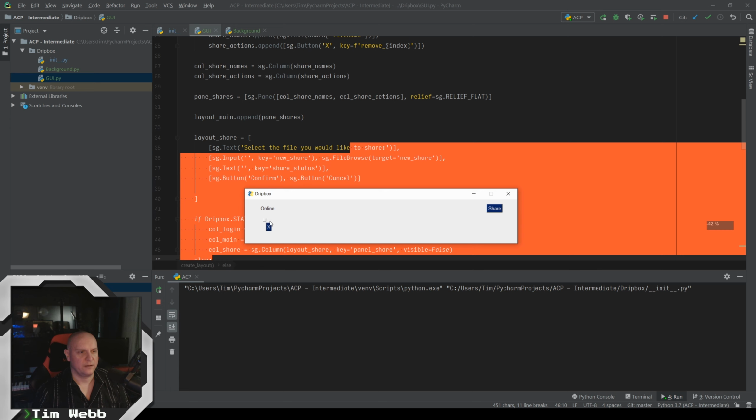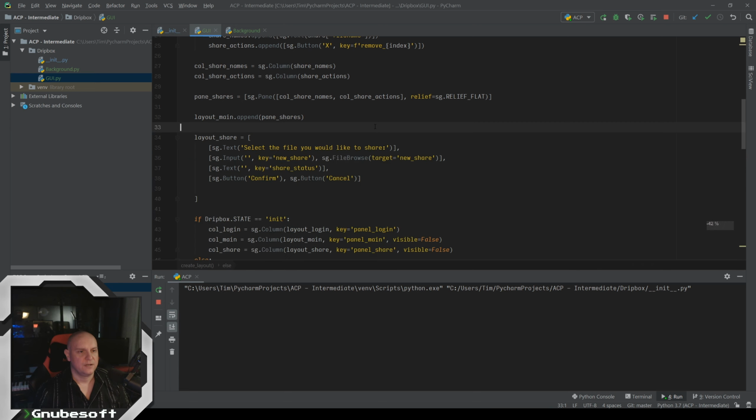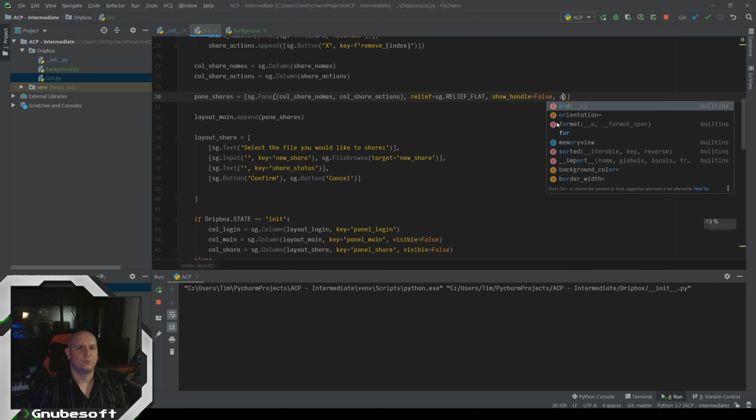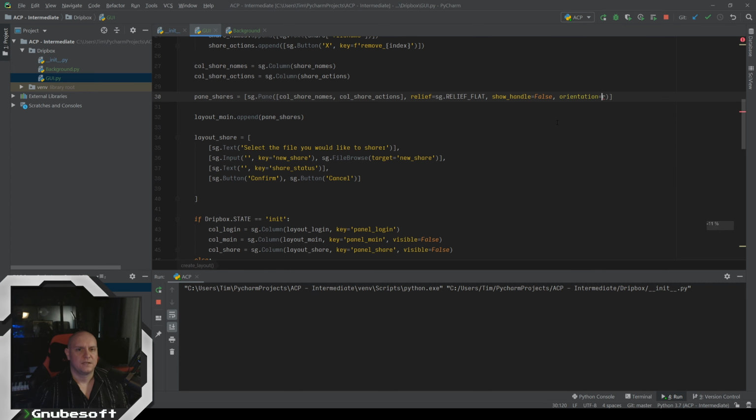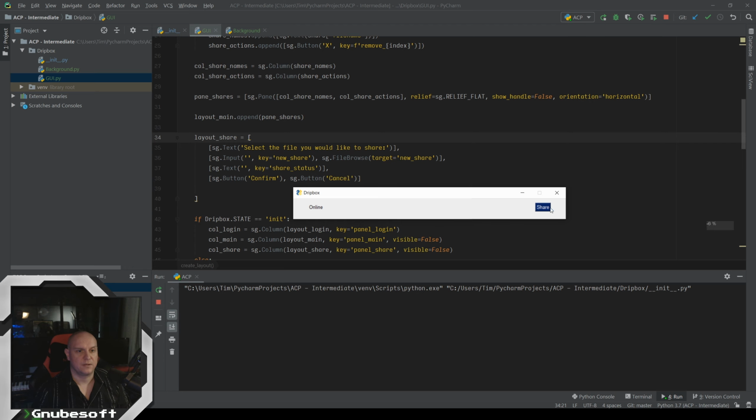We don't want that, and we also don't want this handlebar here. So let's get rid of the handlebar by saying show handle false, and we'll change the orientation to be horizontal. And this should immediately clear things up.